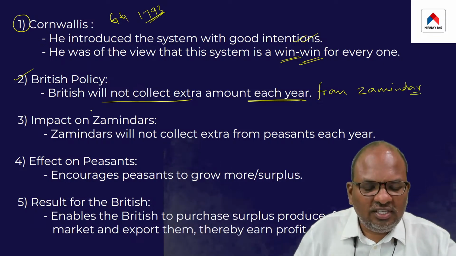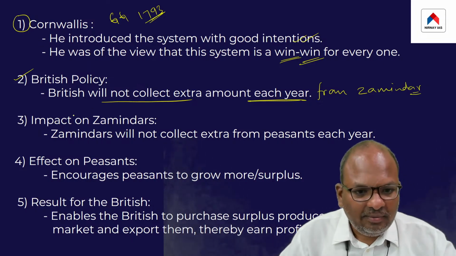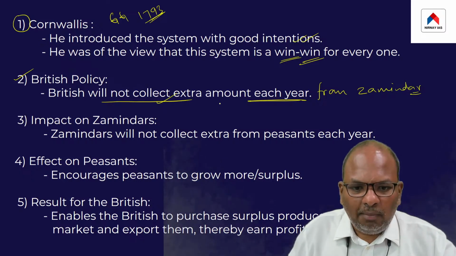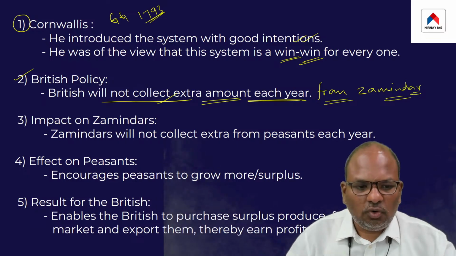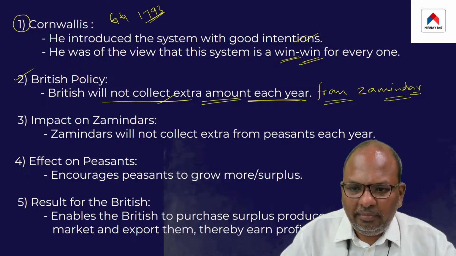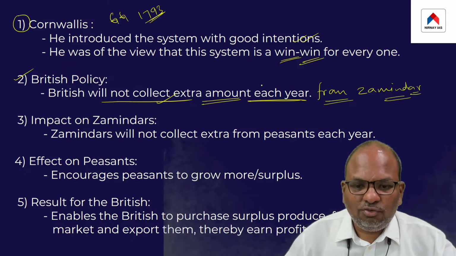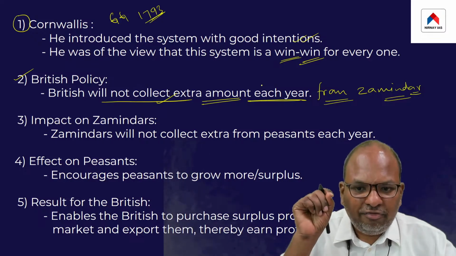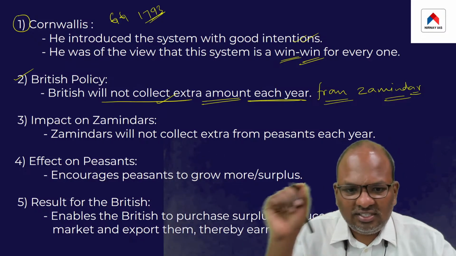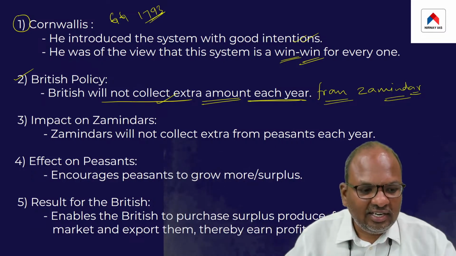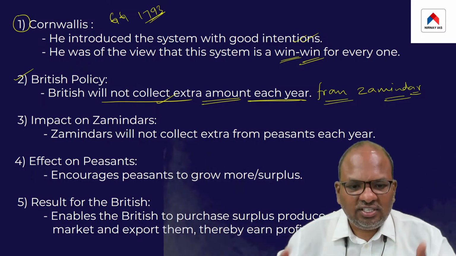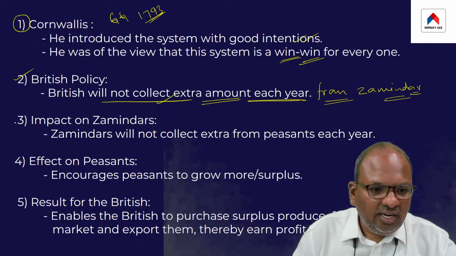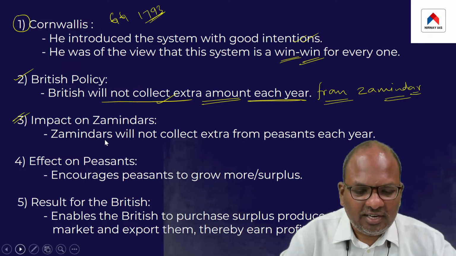So the British policy was that the British declared that they will not collect an extra amount each year from the zamindar. Thus, the British declared that they would collect a fixed amount annually from each zamindar. Basically, they declared that they will not go for increasing land revenue each year. So, what impact would it create on the zamindars?